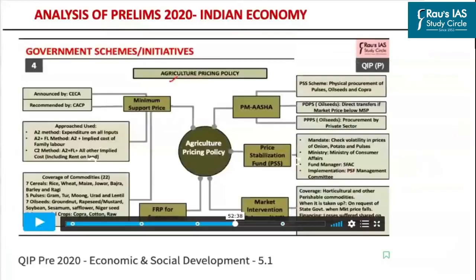Further, in our QIP module, we have discussed in detail the government's food grain management policy, such as the minimum support price, the approaches used in order to declare the MSP, that is the A2 plus FL method, then the PM ASHA price stabilization scheme, which is used for checking the volatility in the prices of onions, potato and pulses, then the market intervention scheme, which is used in order to check volatility in horticulture and other perishable commodities.